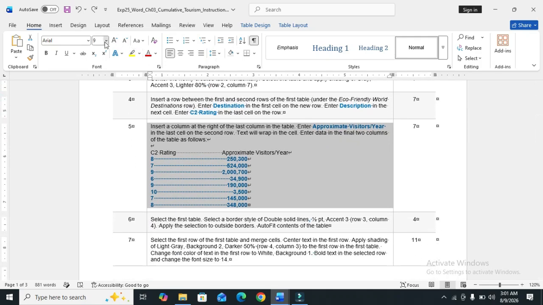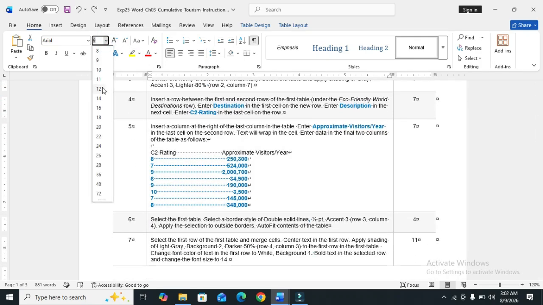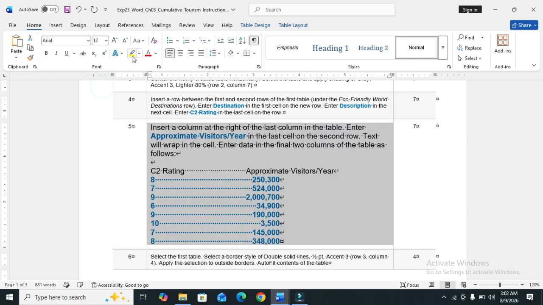We increase the size of step number 5 and color it. So step number 5 is insert a column at the right of the last column in the table. Enter approximate visitor year in the last cell on the second row.